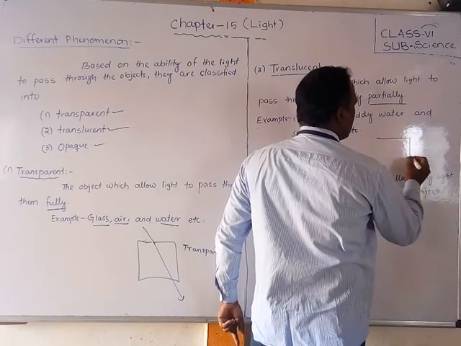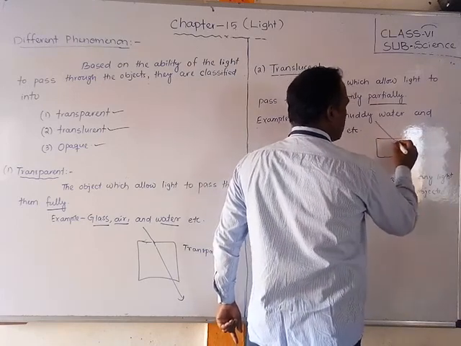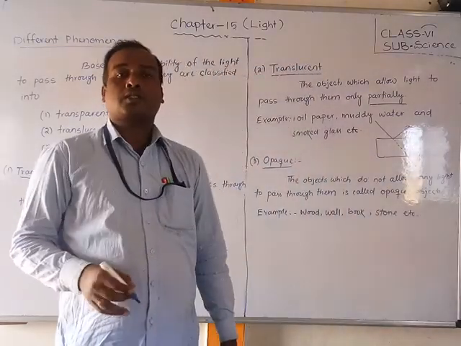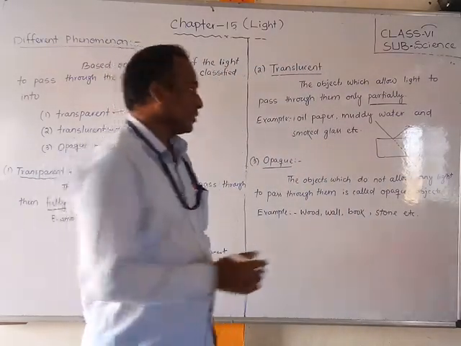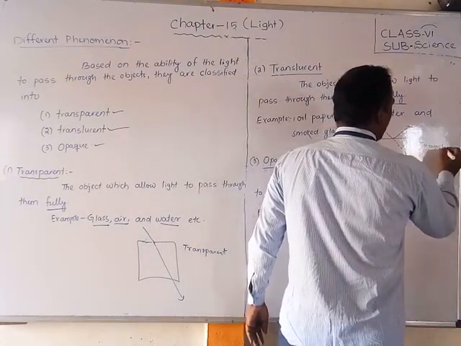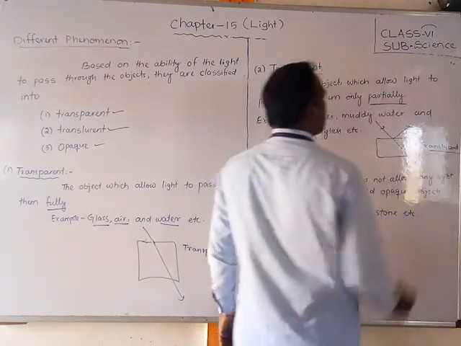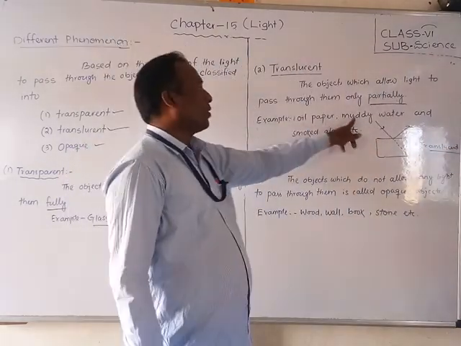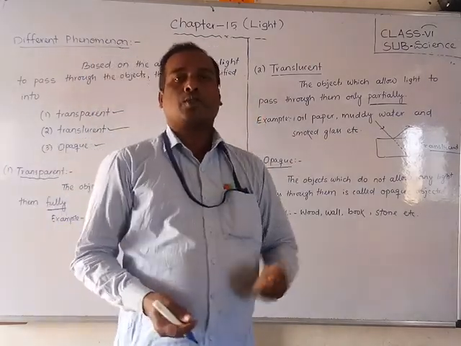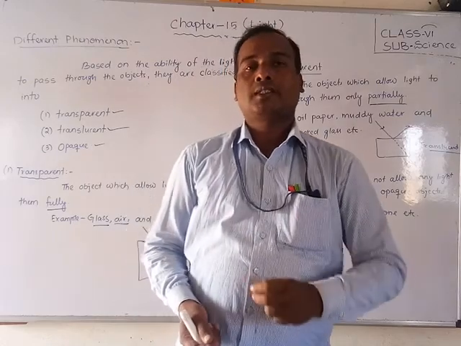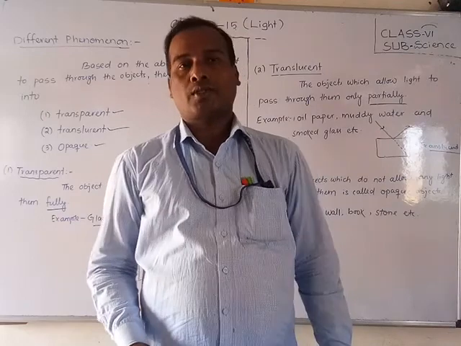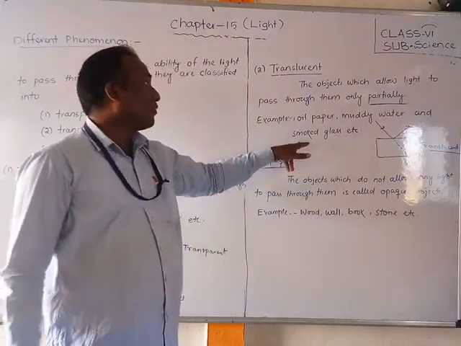Suppose this is one object. If light passes, some of it will pass through here and some will be reflected like this. This type of thing is called translucent. Examples of translucent objects are oil, paper, muddy water, and smoked glass. You have seen this in window glasses. It is translucent, meaning about 50% of the light passes, but sometimes we cannot see through. So these are examples of translucent.